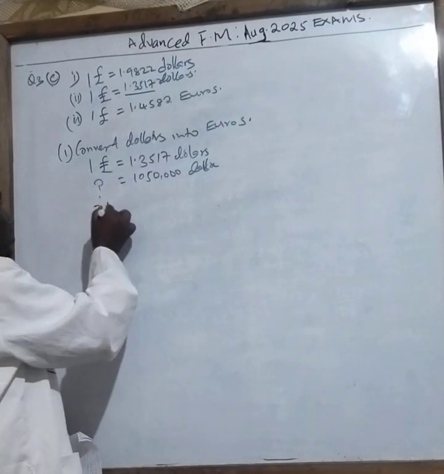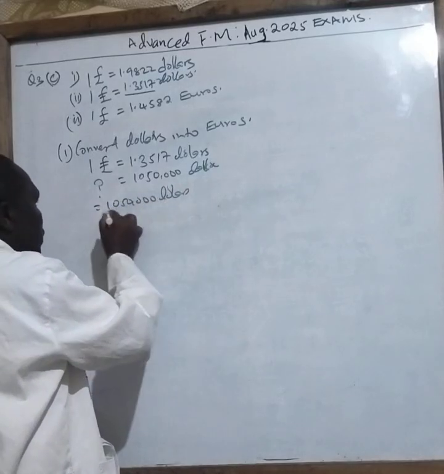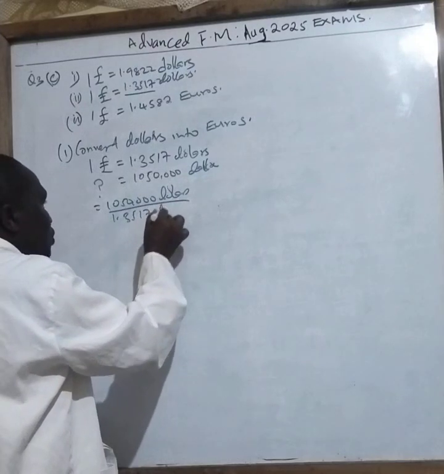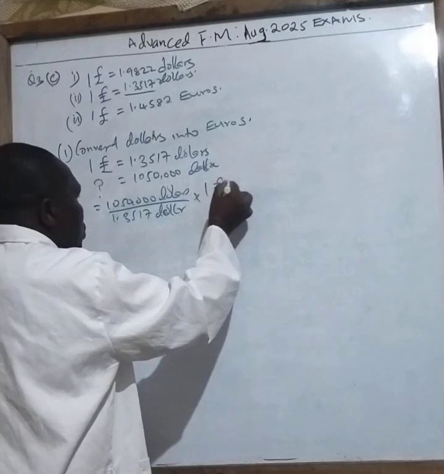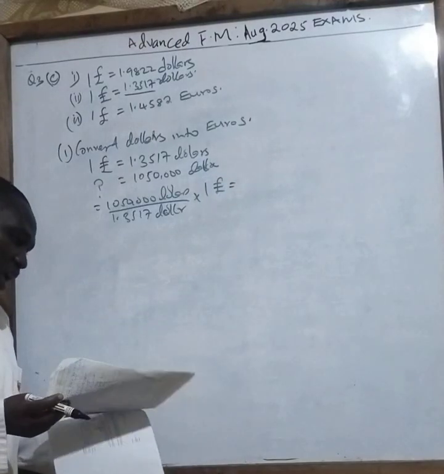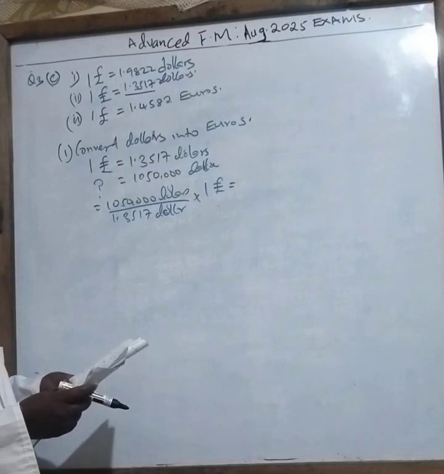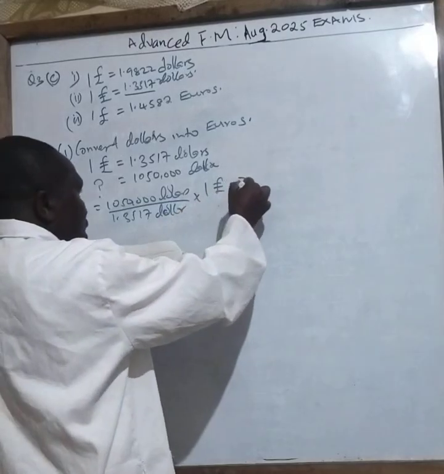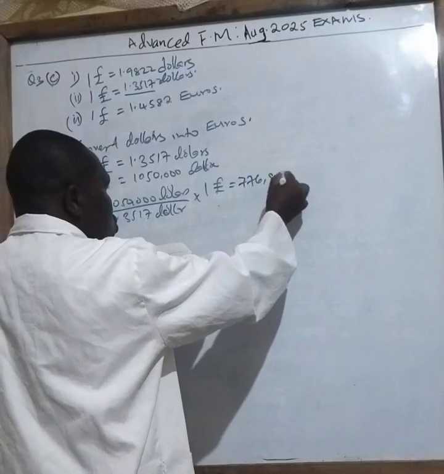So it will be $1,050,000 divided by $1.3517 multiplied by euros, and you get your answer. So when you do that, class, the answer you get for that case is 776,800 euros.